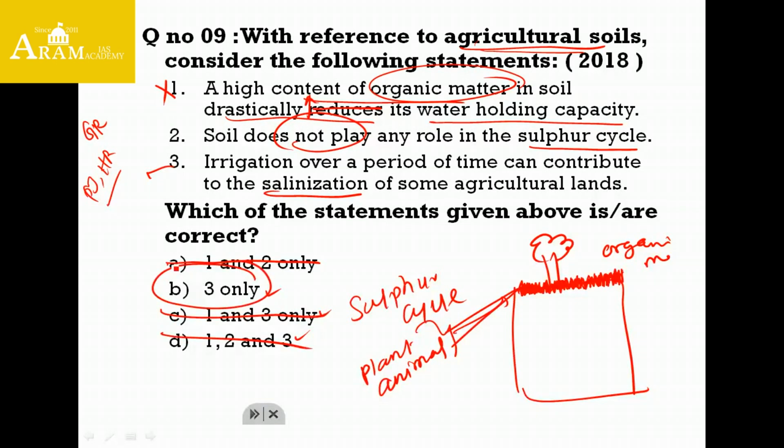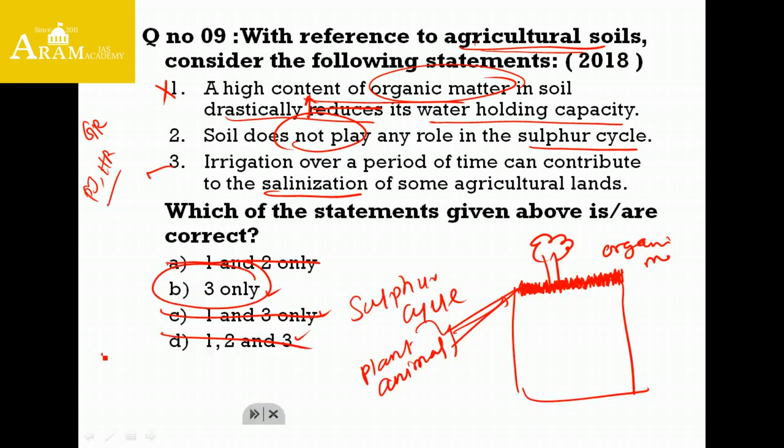Now we have to verify whether the second statement is right or wrong. Let's discuss the sulfur cycle. The sulfur cycle is the movement of sulfur through the atmosphere, through minerals and organic form, and also through living things.